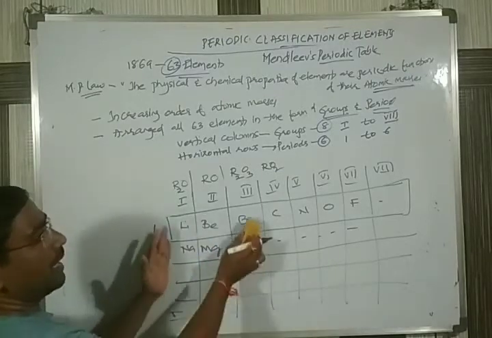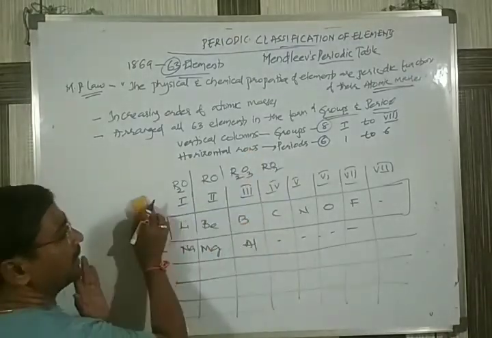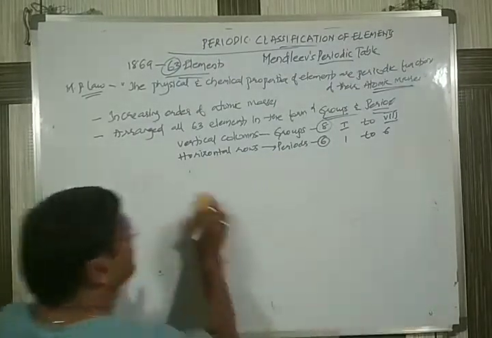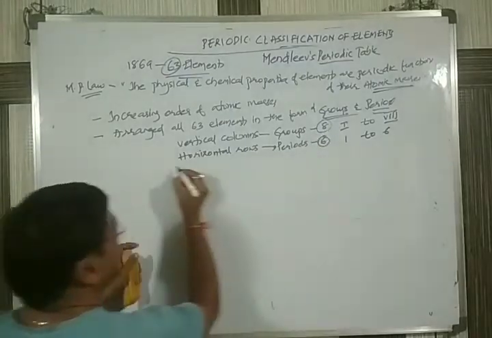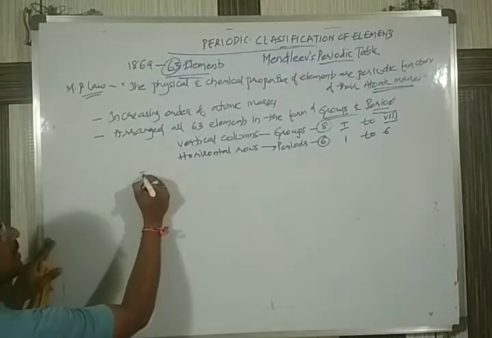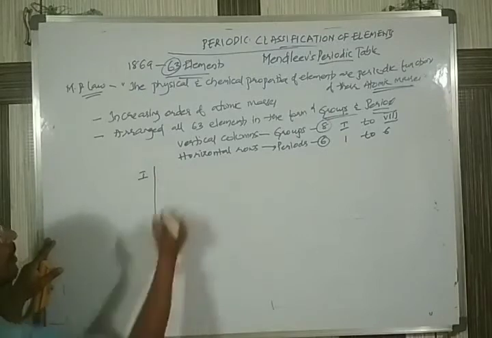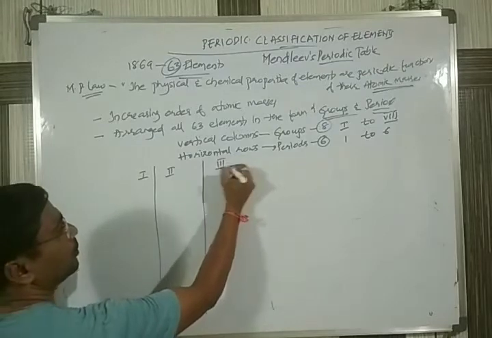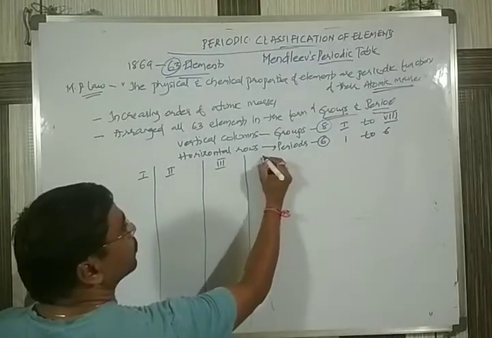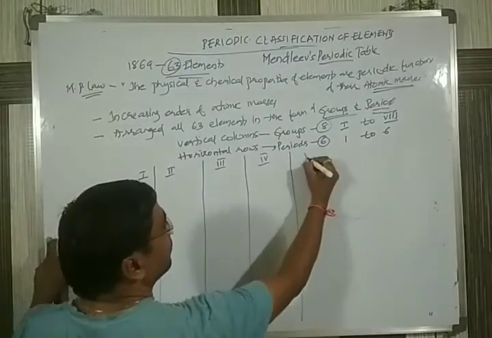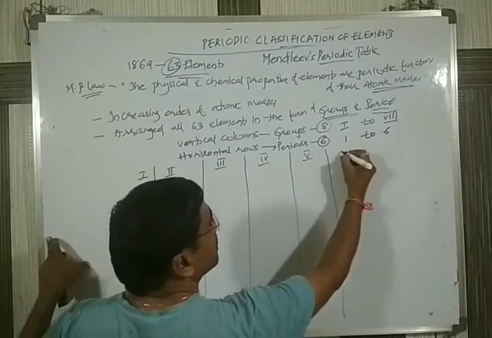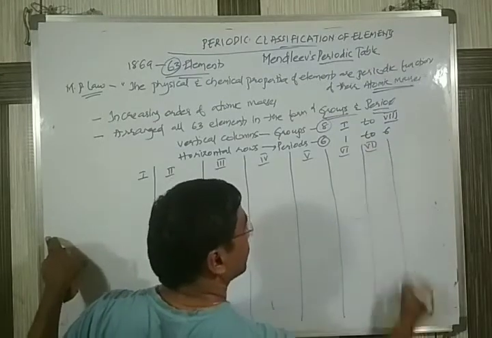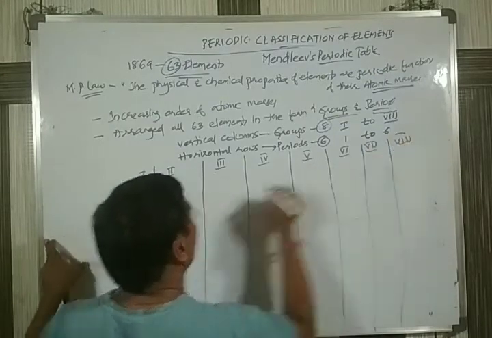So I'll draw this table a little bit here. As I said, how many groups are there? Totally 8. I'm drawing it a little bit bigger. So the first group, second group, third group, fourth group, fifth group, sixth group, seventh group, next one is the eighth.